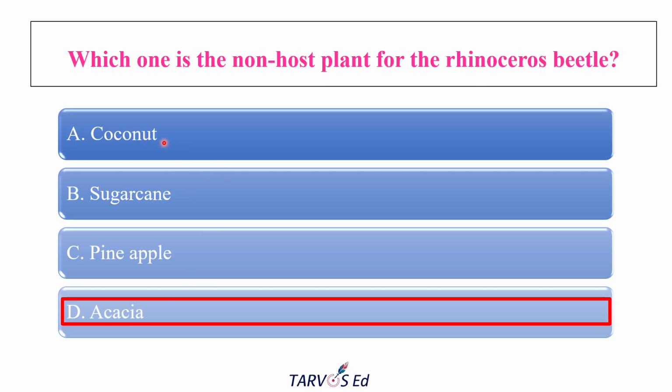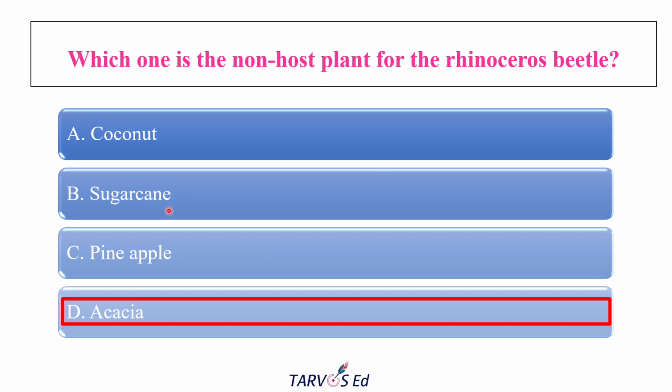Coconut is the primary host because the beetle mainly bores into the leaves and the crown, causing the V-shaped cut. And also you can see the diamond-shaped cuts in the fronds. That is due to the infection of this particular pest, the rhinoceros beetle. And sugarcane is also a secondary host.